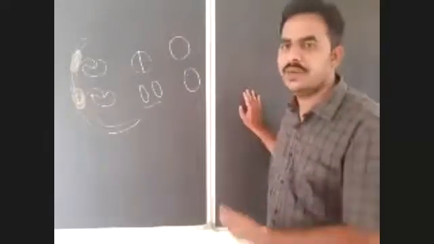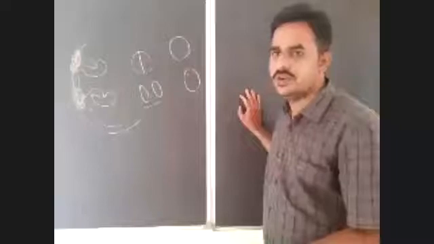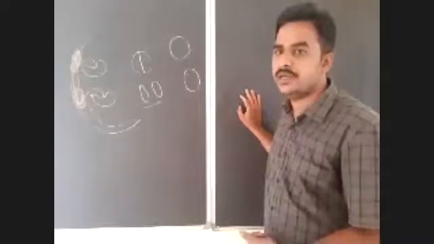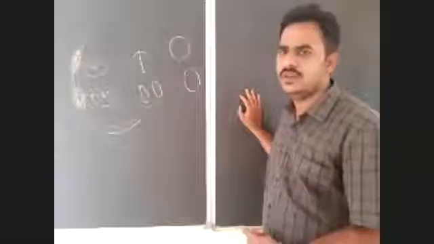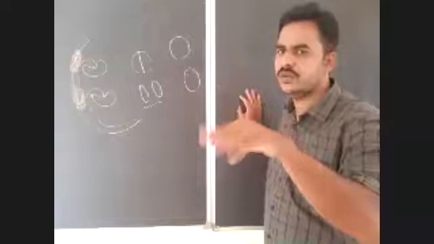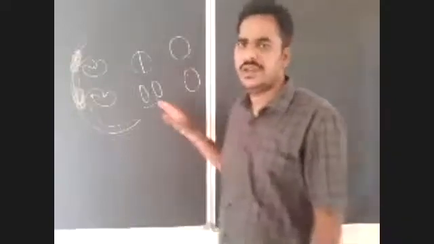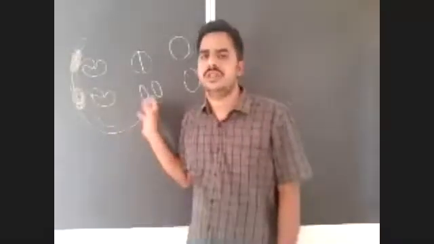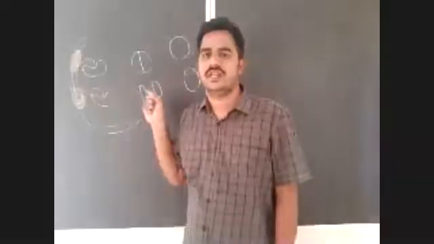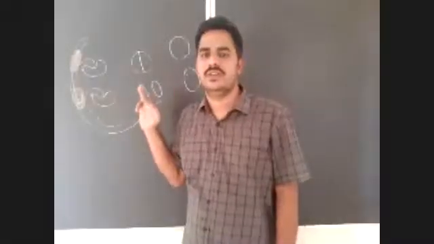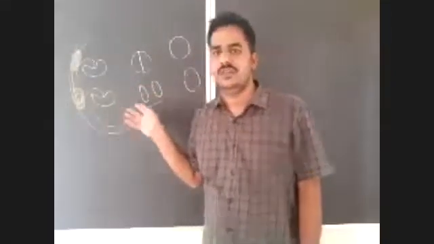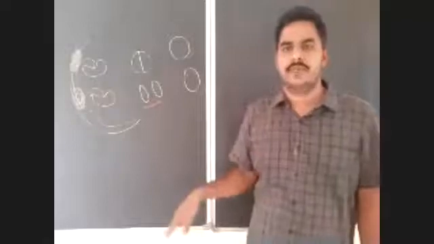Also, various problems we discussed. To produce 2000 sperm or spermatozoa, how many primary spermatocytes are required? One primary spermatocyte will produce 4 sperms, so 2000 by 4, that is 500 required. Some problems like that they will ask, and we discussed that here. There are 3 phases: multiplication, growth, and maturation. Multiplication divisions are mitotic divisions. Maturation divisions are meiotic divisions.